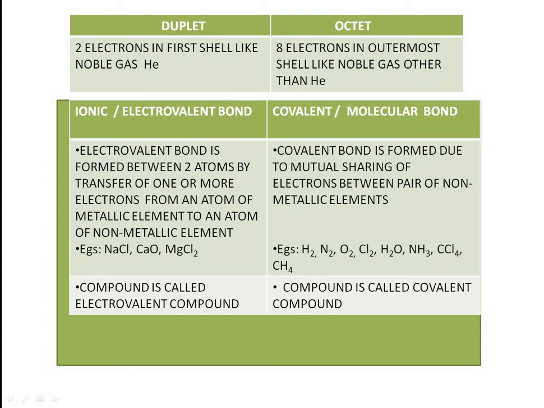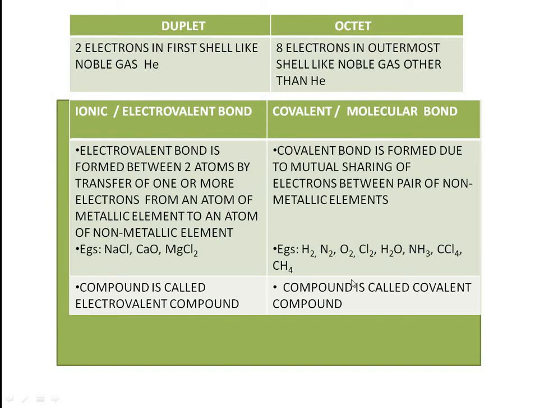An electrovalent bond is formed between two atoms, for example sodium and chlorine, by the transfer of one or more electrons from a metallic element, sodium, to a non-metallic element, chlorine. Likewise, metallic element calcium and non-metallic element oxygen. Whereas a covalent bond means sharing of electrons between a pair of non-metallic elements: hydrogen-hydrogen, nitrogen-nitrogen, oxygen-oxygen, or different elements like nitrogen with hydrogen.